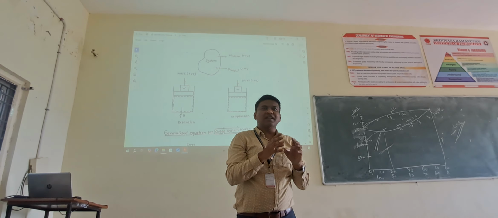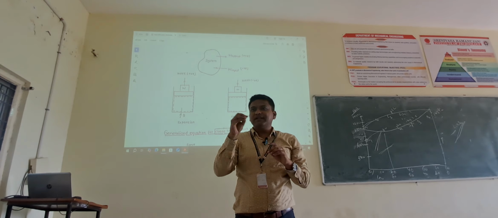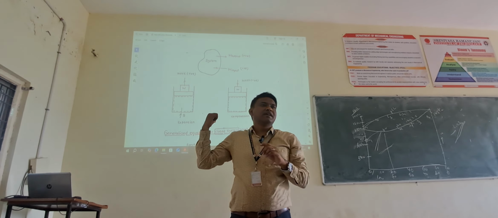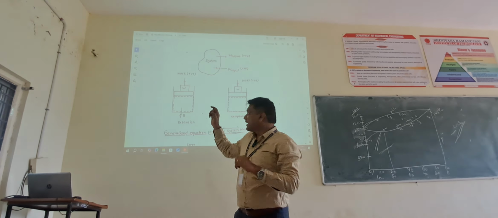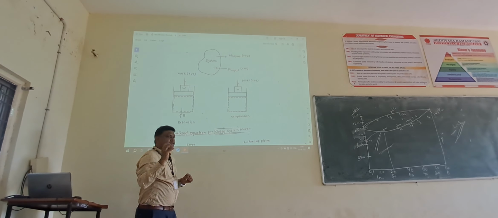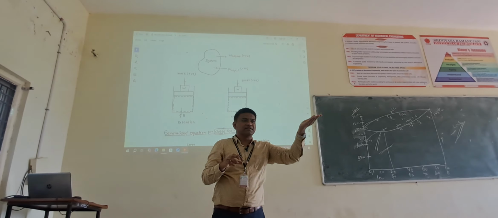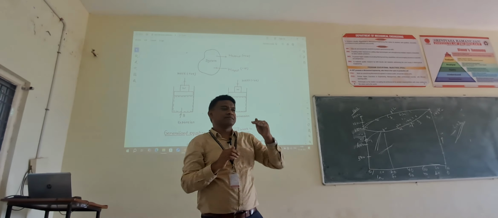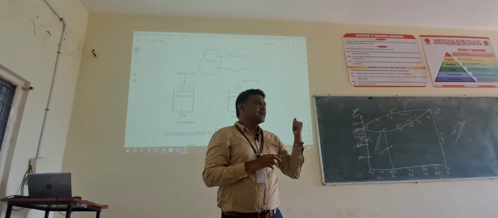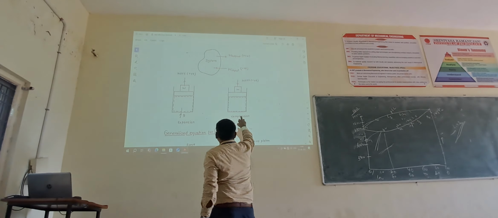So for expansion to happen, we have to give a certain amount of energy to it. The energy we are giving here is heat energy. Q is the heat energy. I am giving the heat energy and it's converted into work energy. Expansion. Understood? Expansion work.